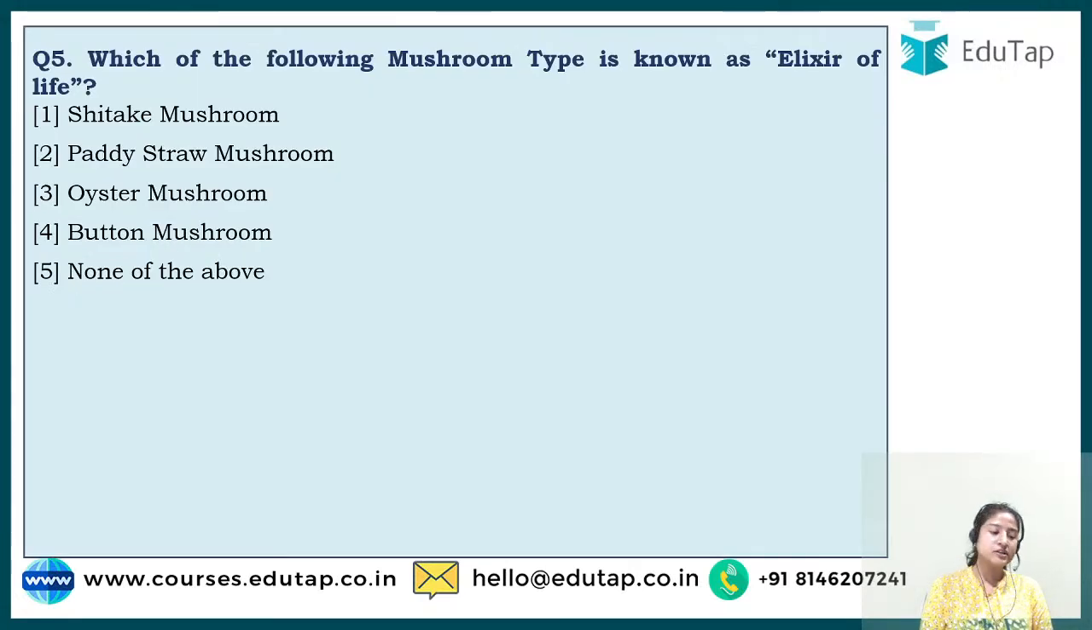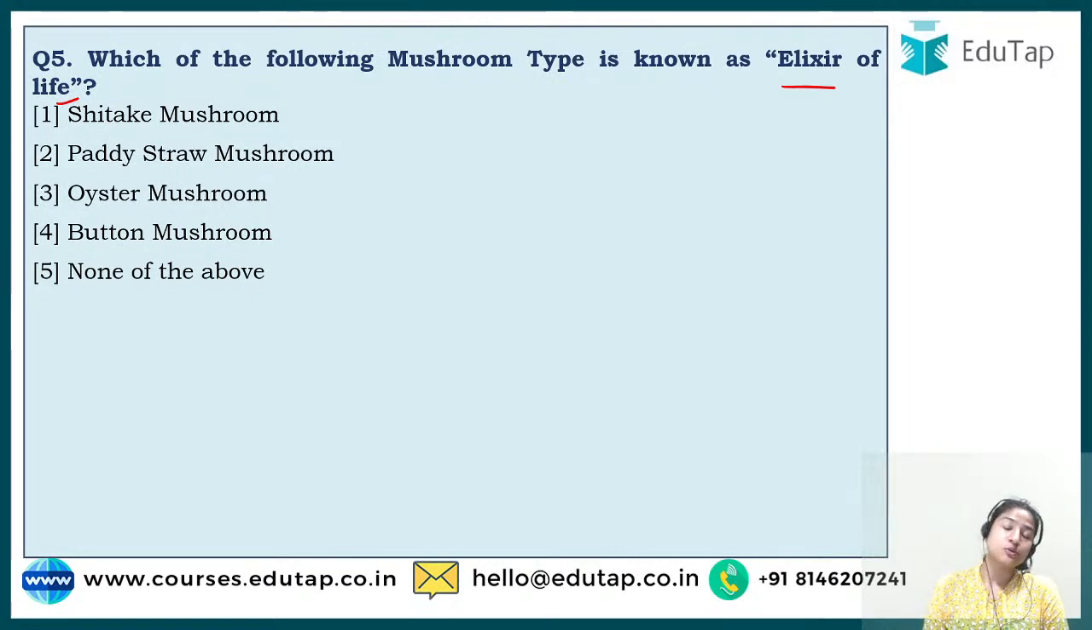So next, question 5. It says, which of the following mushroom types is known as the elixir of life? Elixir of life, this name is given to a particular type of mushroom, and you have to guess the correct answer.